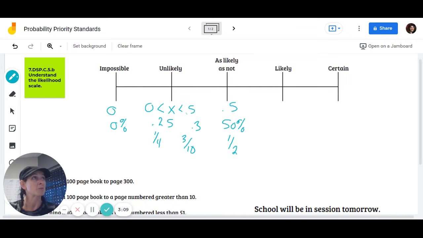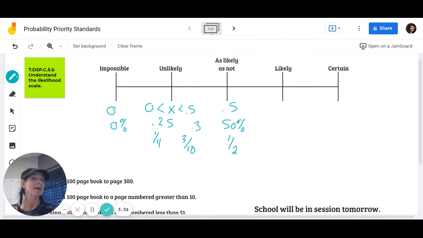I'm trying to think of something else that would be equally likely. Sometimes it's hard off the top of your head. If I have a deck of cards, a standard deck has 2 different colors. You have your red suits, hearts and diamonds, and your black suits, spades and clubs. So if I shuffle it, there is an equally likely chance, or it is as likely as not, that I'm going to pull a red card as I would pull a black card.